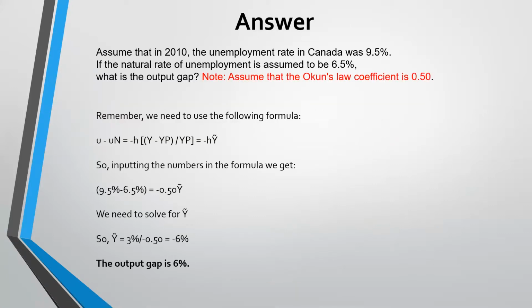All right, let's talk about the answer. Remember, we need to use the following formula. So when we input the numbers in the formula, we get 9.5% less 6.5%, which was the natural, would be equal to the coefficient times your gap. And now we just need to solve for the gap. So as you rearrange, you'll get 3% divided by the coefficient. And that's going to be that right there, the 0.5, and then you'll have a positive 6%. So the output gap is negative 6%.